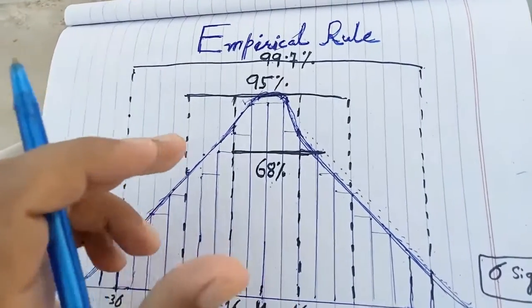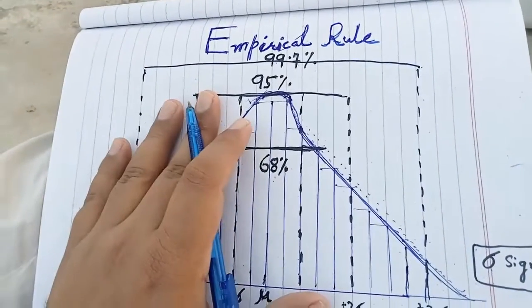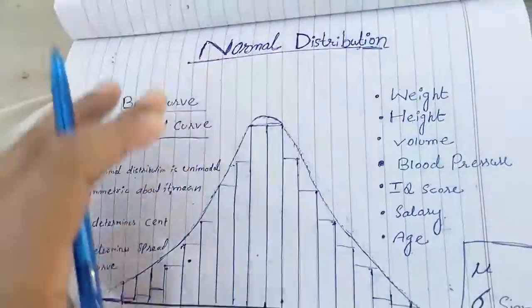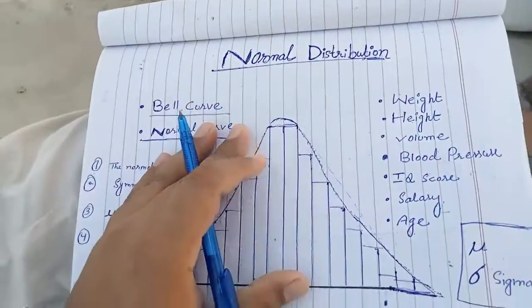To get a clear understanding of the empirical rule, let me first discuss what the normal distribution is. So this is the normal distribution.